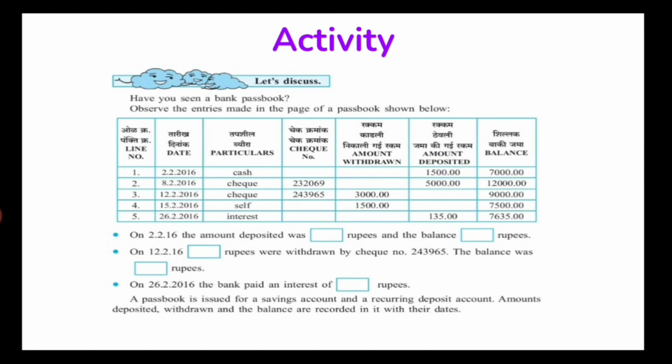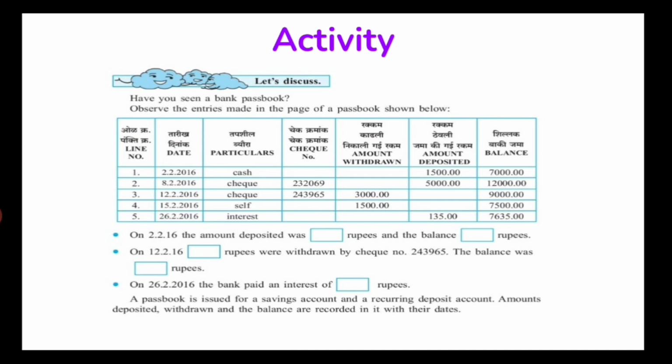Observe the entries made in the page of the passbook shown below. In the first column there are line numbers, in the second column the date is there, and in the third column particulars are there, whether the money is withdrawn or deposited by cash or check, and the check number if it is deposited or withdrawn by check. How much amount is withdrawn, how much amount is deposited, and the balance at the end of the month. So let us see what the questions are.